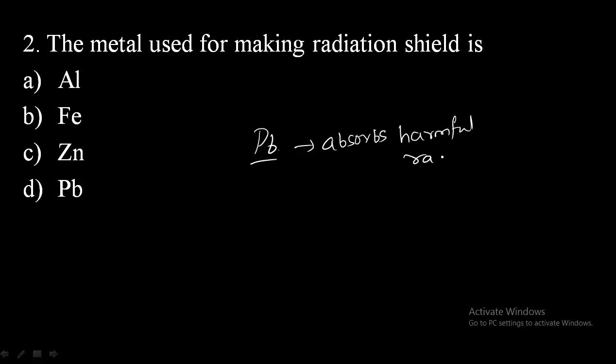Due to that nature, lead is used for making radiation shields. So option D will be the correct one.